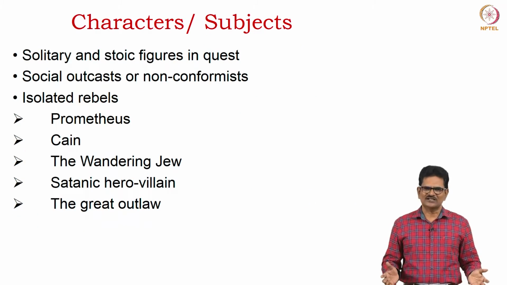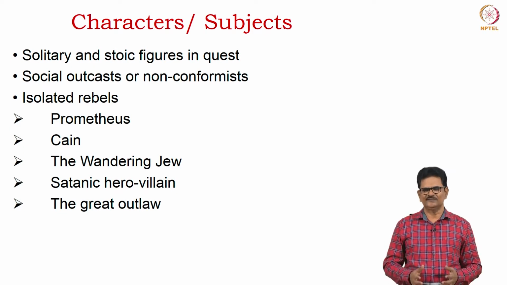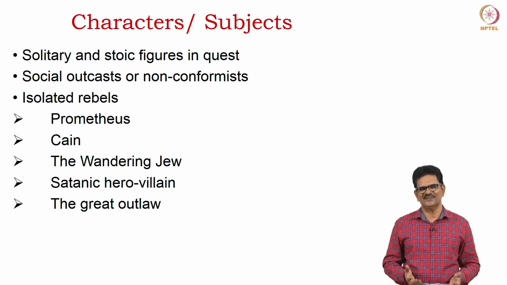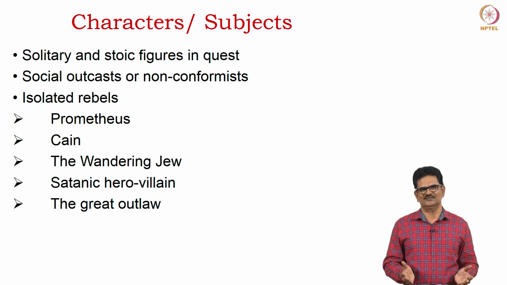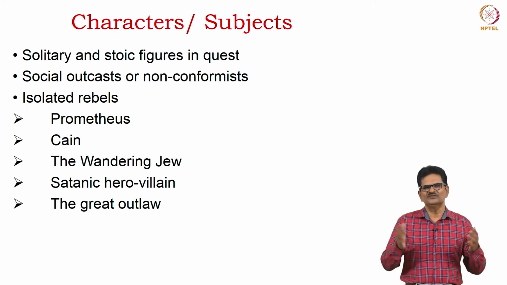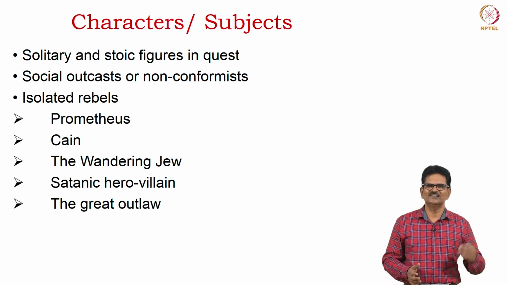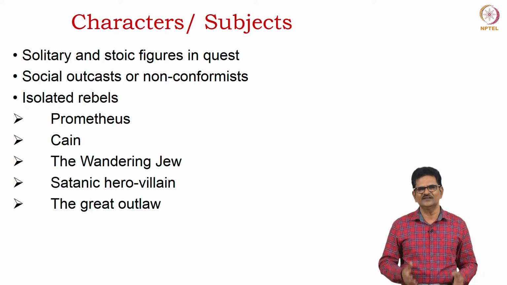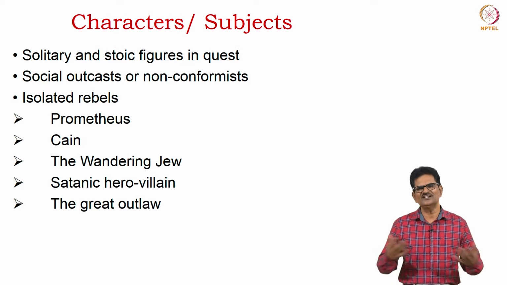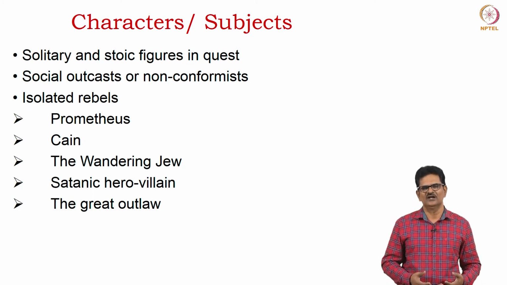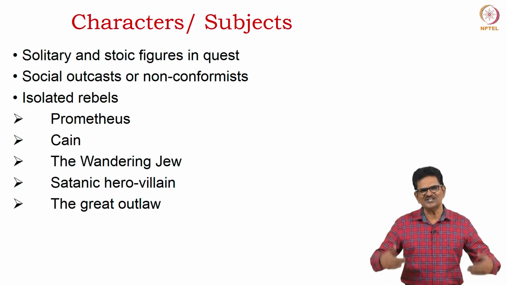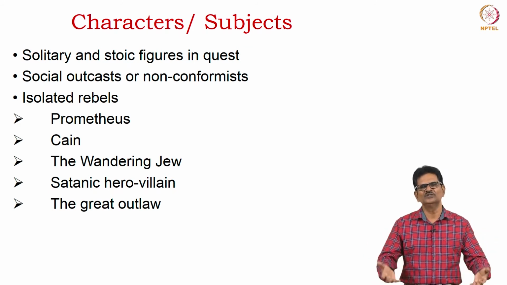When it comes to the characters or the subjects that the romantic poets dealt with, we find one specific characteristic, that is, most of these poets dealt with solitary and stoic figures in quest of something. They were searching for something, searching for their own self, searching for the meaning of life, searching for meaning in relationship with human beings, with nature.